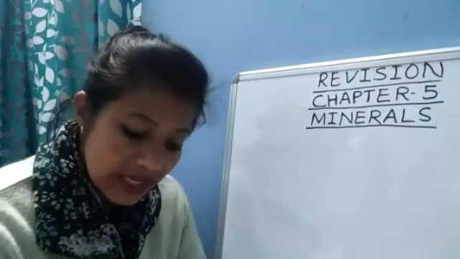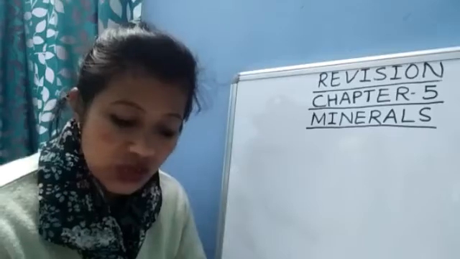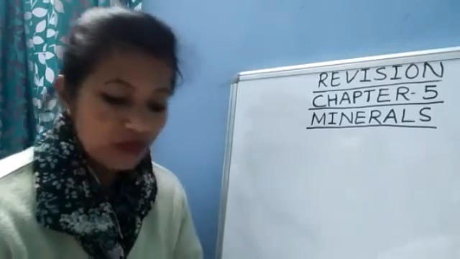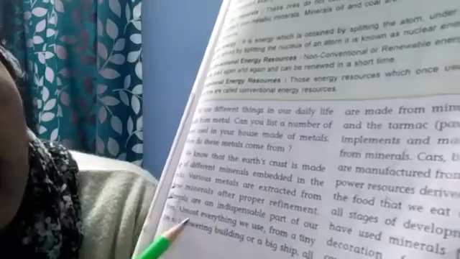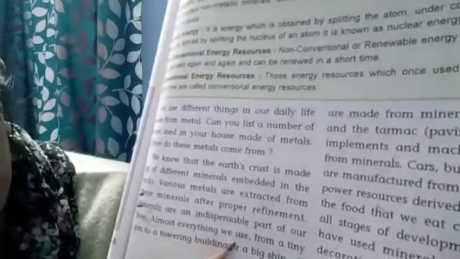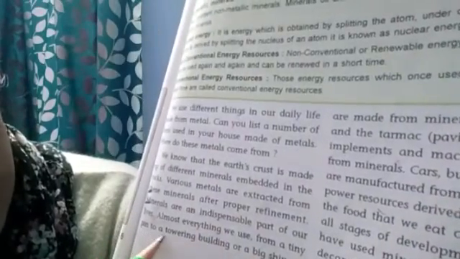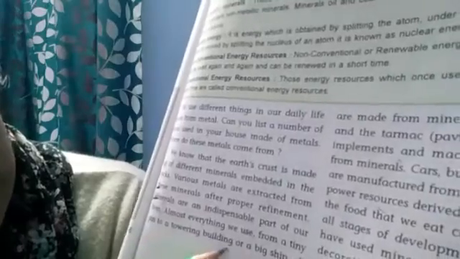In this question, you need to write from page number 73. See, on page number 73, you will write from here, minerals. Minerals are an indispensable part of our lives. Almost everything we use, from a tiny pin to a towering building or a big ship, is made from minerals.